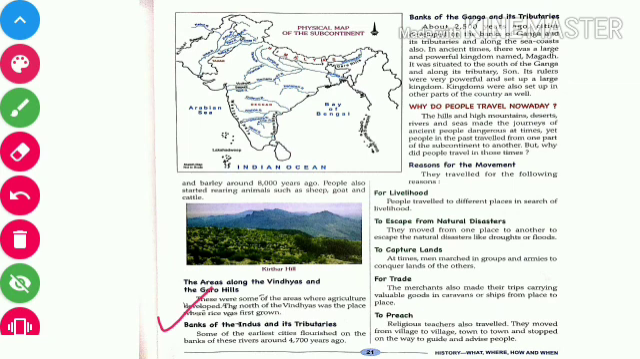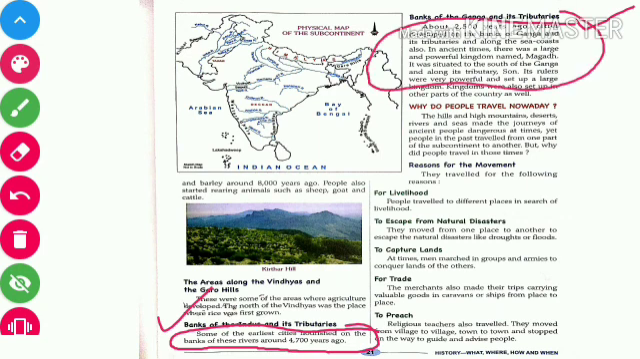Banks of the Indus and its tributaries. Some of the earliest cities flourished on the banks of these rivers around 4,700 years ago. Banks of the Ganga and its tributaries. About 2,500 years ago, cities developed on the banks of the Ganga and its tributaries and along the sea coasts also.